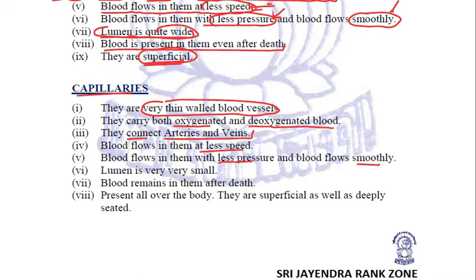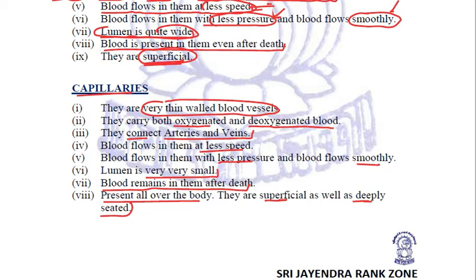Their lumen is very small, and in capillaries also blood remains after death. These capillaries are present all over the body. They are superficial as well as deeply seated. So these are the three types of blood vessels, that is arteries, veins, and blood capillaries.